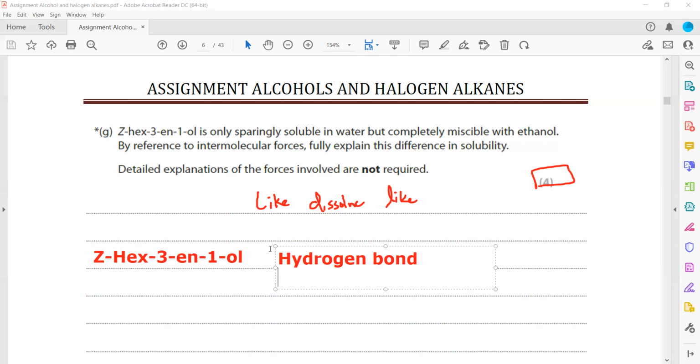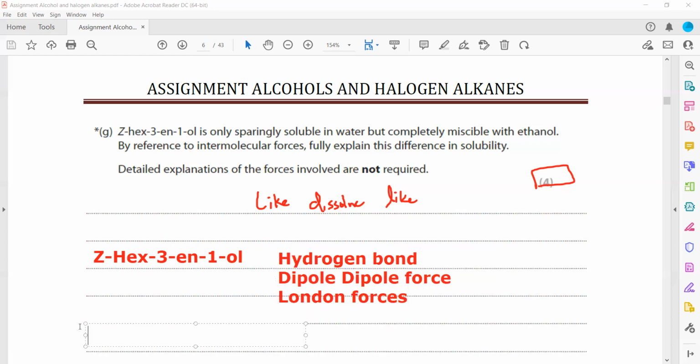Then because two different atoms, carbon and oxygen, are there, the bonds are polar, and when bonds are polar, it will have dipole forces. And due to the carbon chain, it will have London forces. When we compare water, because hydrogen is bonded with oxygen, the major force is hydrogen bonding. Dipole-induced dipole force is there because electrons are there, but the major force is hydrogen bonding.